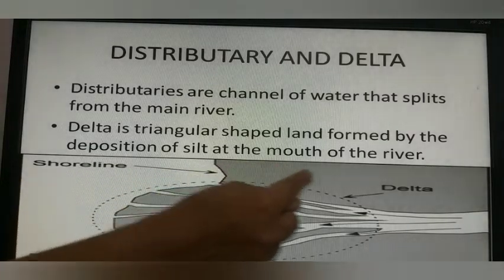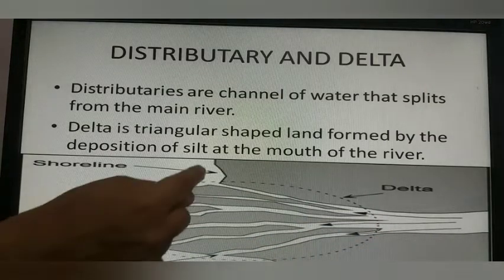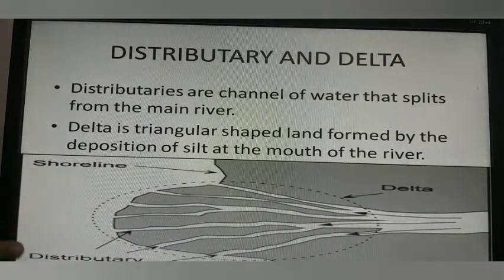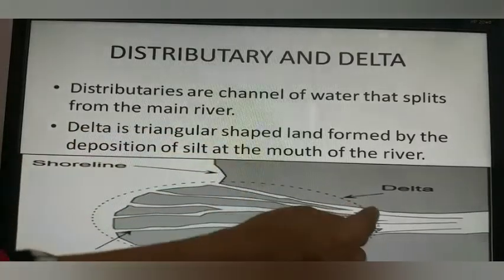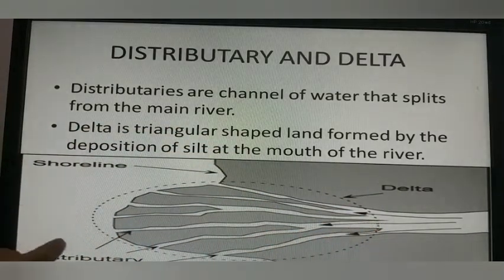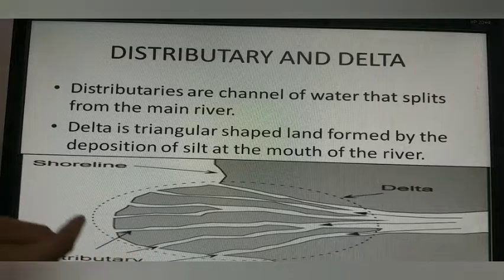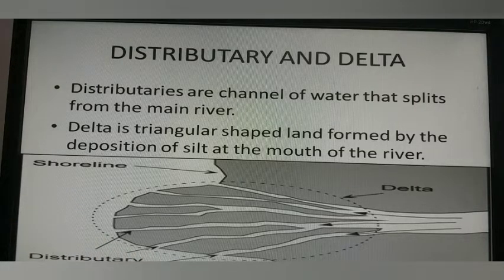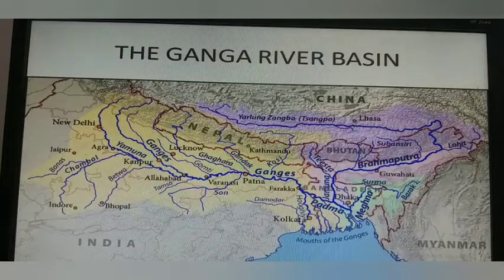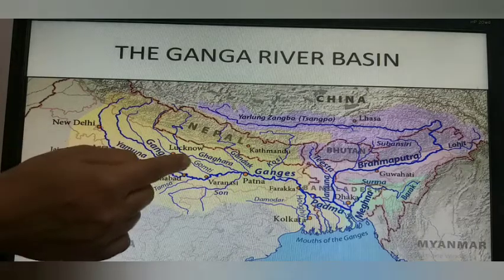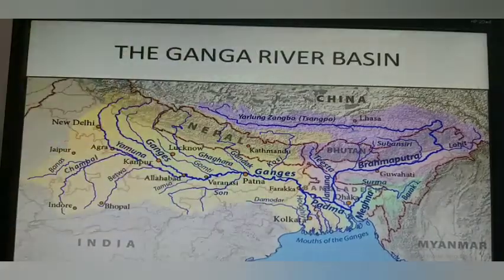And the dotted area, you can see the triangle. This triangular shaped land formed by the deposition of silt at the mouth of the river before entering the sea or ocean is known as a delta. And you can see this delta in this dotted line. Now let's start with the Ganga Basin. Now you can see Yamuna, Ganga, all the rivers in blue.